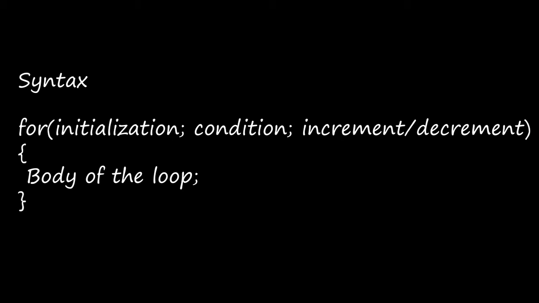In most cases the control variable will be declared as well as initialized, right? That means if you are giving a is equal to 2, that variable value is set as 2. Sometimes here we can give it as var a is equal to 2. If you are giving like that, the variable is initialized and the variable is declared.